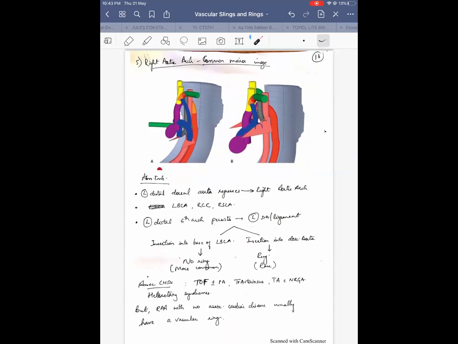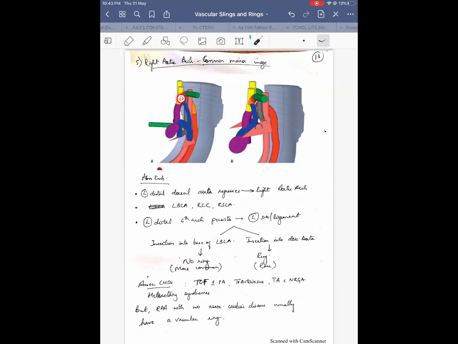As in the previous type of vascular ring, here the insertion is into the base of the left brachiocephalic artery, or the left subclavian artery. When the left ductus arises in a right aortic arch, it is most commonly inserted, in more than 80 to 90% of patients,